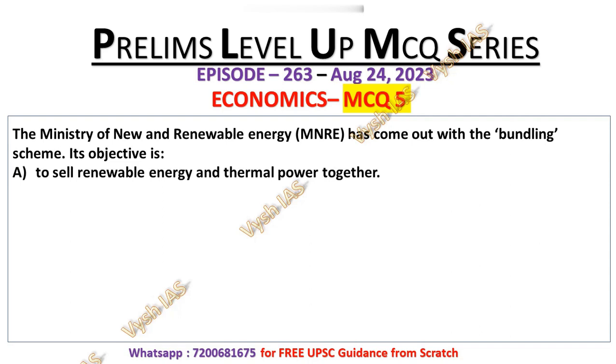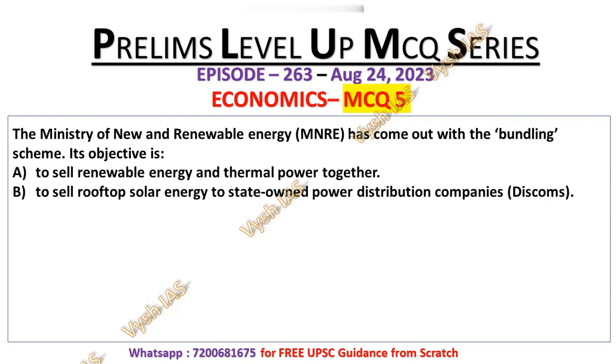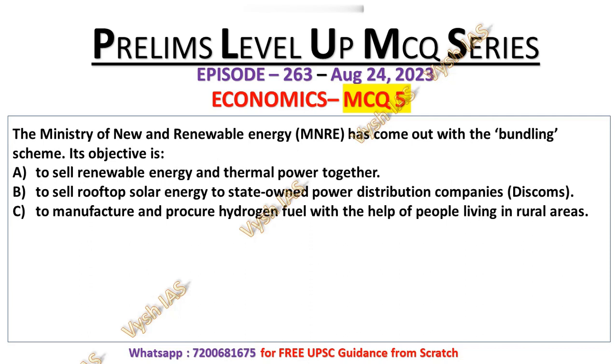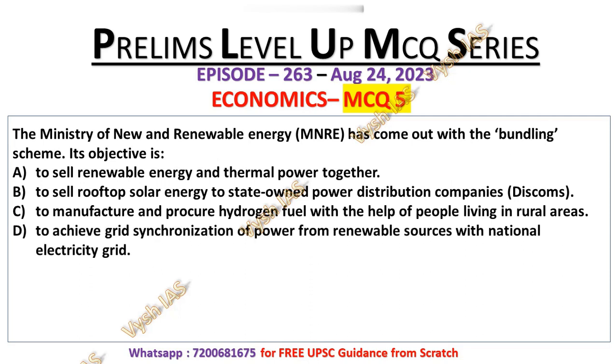Option A, to sell renewable energy and thermal power together. To sell rooftop solar energy to state owned power distribution company, that is DISCOM. To manufacture and procure hydrogen fuel with the help of people living in rural areas. And last option, to achieve grid synchronization of power from renewable sources with national electricity grid. So try to answer this question in 5 to 10 seconds.